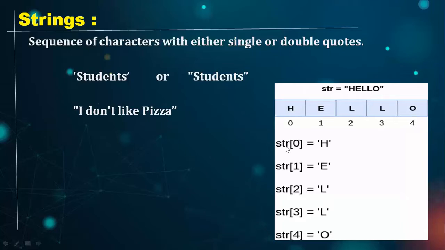So if you want to access any specific letter of the string, then you have to write the index here. If I write the string with 0 in square brackets, it will give me the first letter of the string. Then if I write 1, it will give me the second letter of the string. In this way, if I write 4, it will give me the last letter of the string.